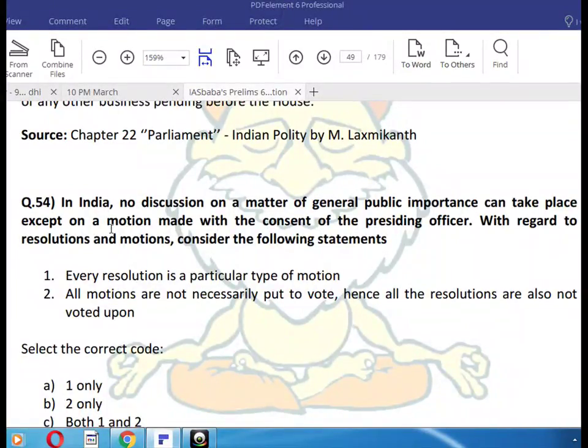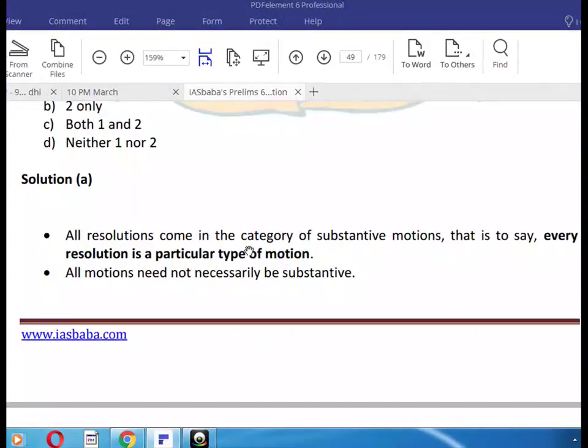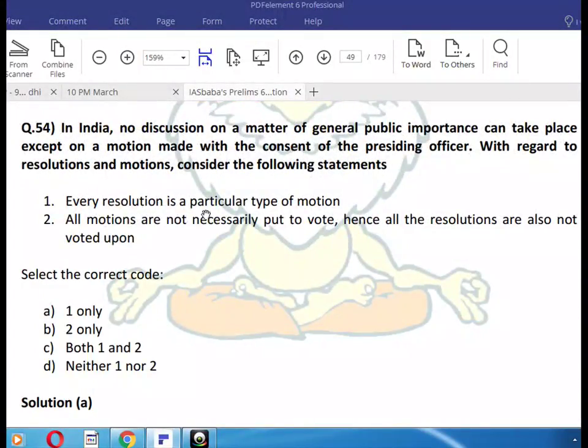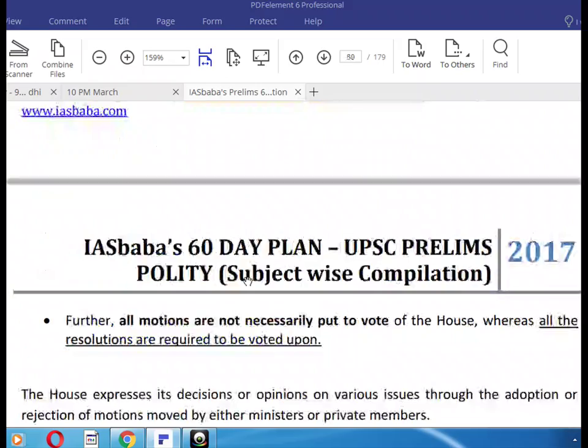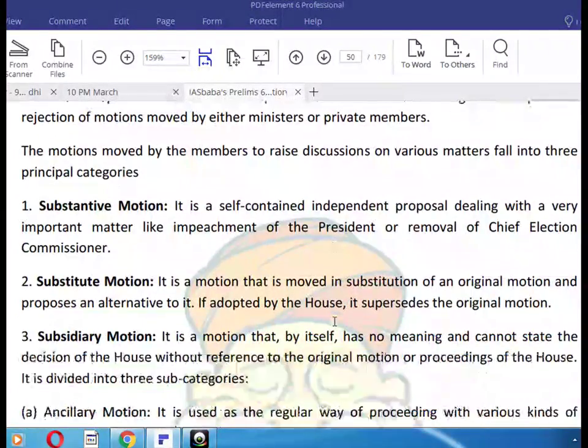With regard to resolutions and motions, consider the following statements. Which is the correct one? Every resolution is a particular type of motion. Every resolution is a substantive motion. All motions are not necessarily put to vote, whereas all resolutions are required to be voted upon.